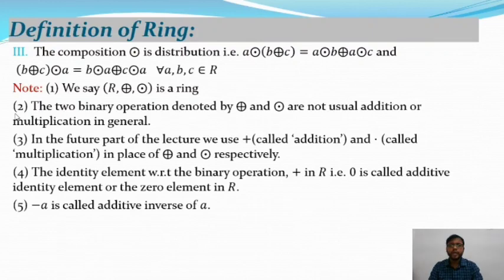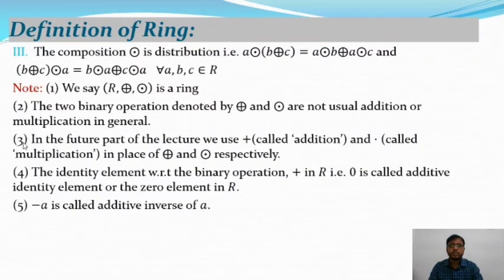And the two binary operations denoted by plus and dot are not usually addition or multiplication in general. Okay, so in that case we say plus is the binary operation, that means addition, and dot is a binary operation, and it is multiplication. So the two binary operations denoted by these two symbols are not usually addition and multiplication in general.